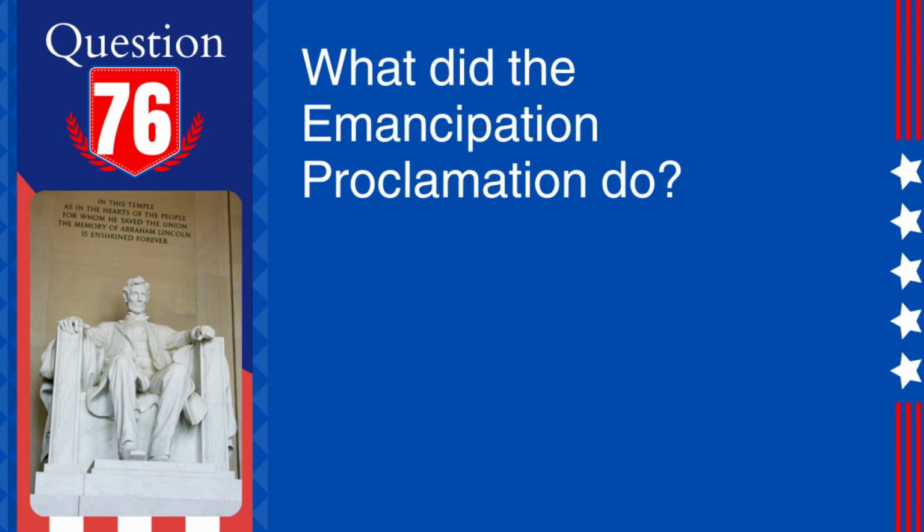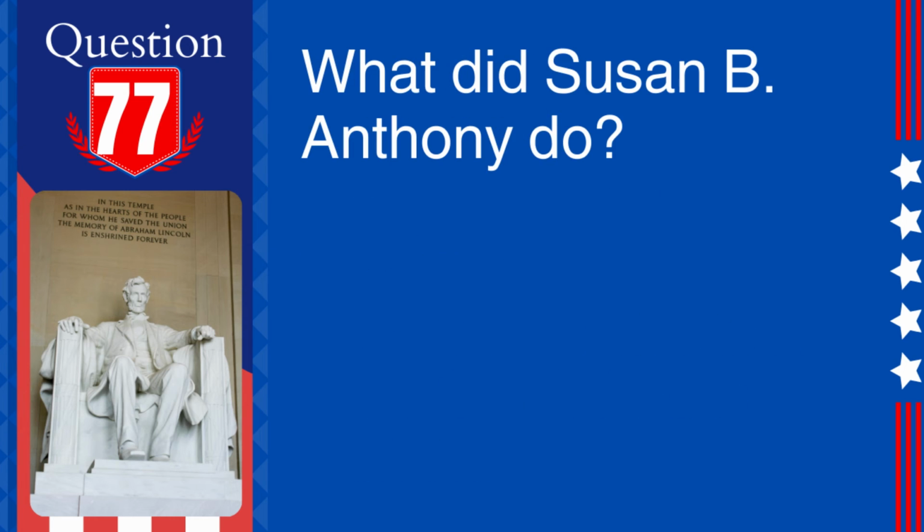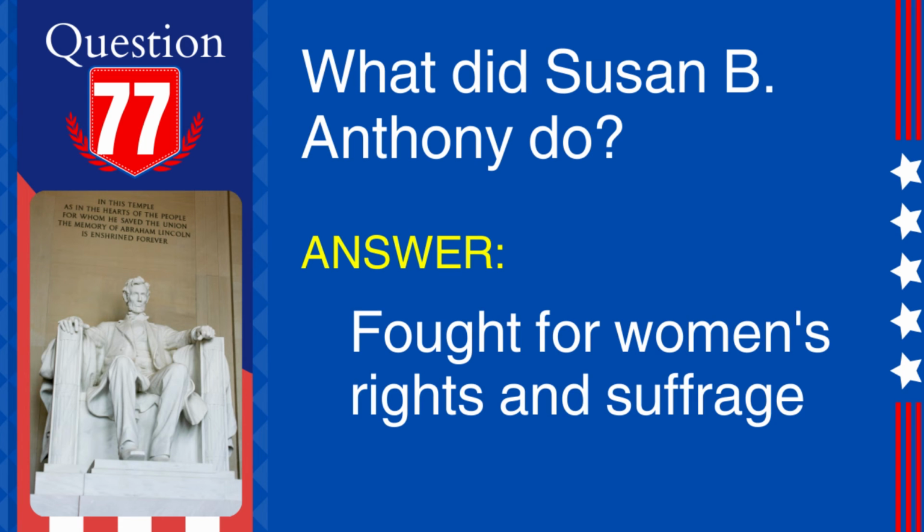76. Question: What did the Emancipation Proclamation do? Answer: Freed the slaves in the Confederate States. Explanation: The Emancipation Proclamation, issued by President Lincoln, declared the freedom of slaves in Confederate-held territories. 77. Question: What did Susan B. Anthony do? Answer: Fought for women's rights and suffrage. Explanation: Susan B. Anthony was a key figure in the women's suffrage movement, advocating for women's right to vote.